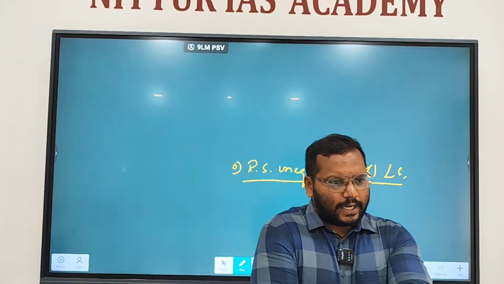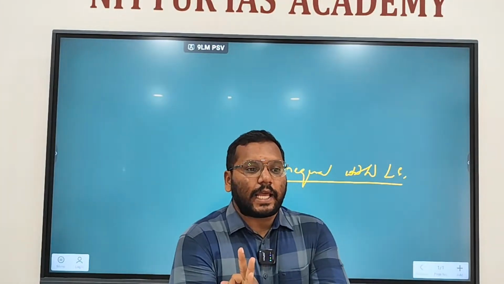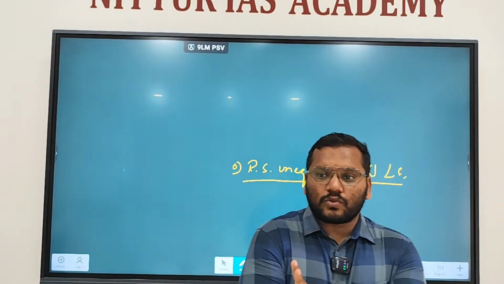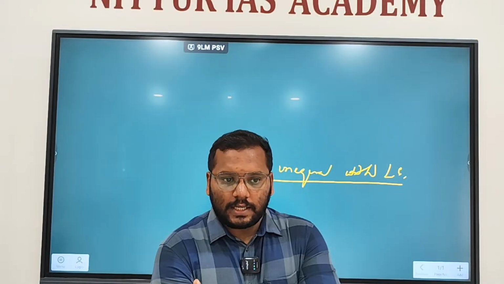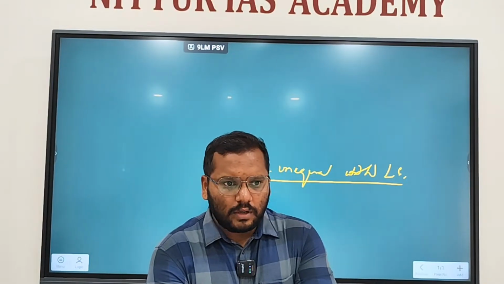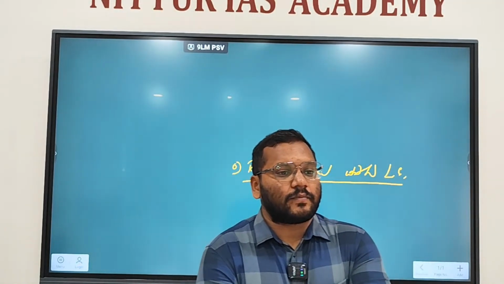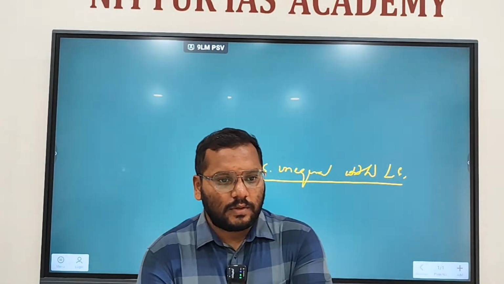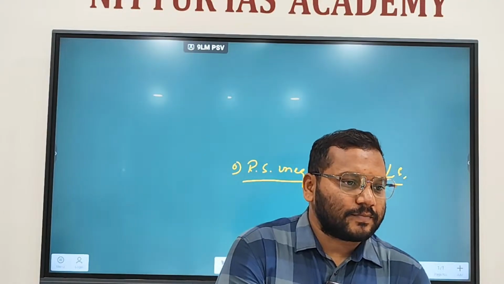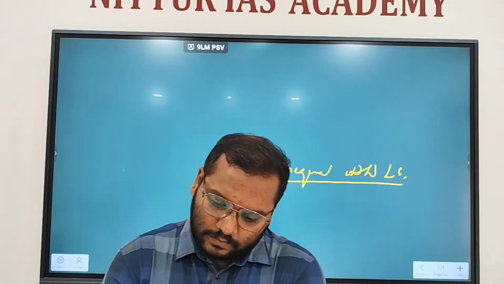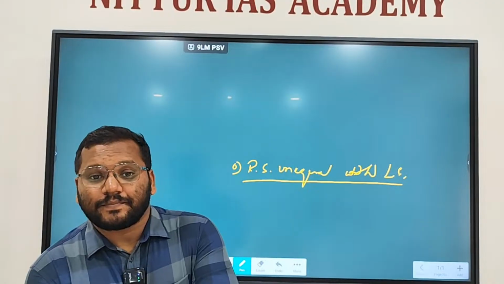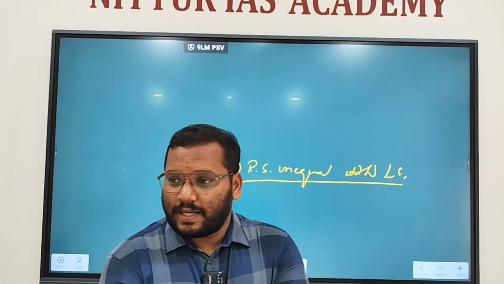Then finance bill type 1. That can be introduced only in Lok Sabha, not in Rajya Sabha. Then the budget; it is nothing but a money bill.